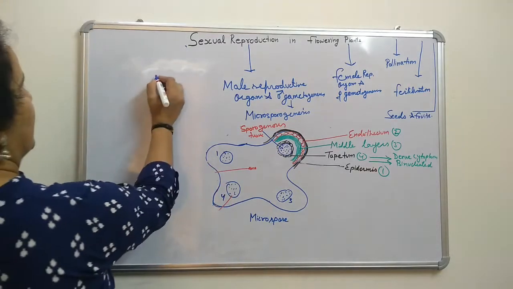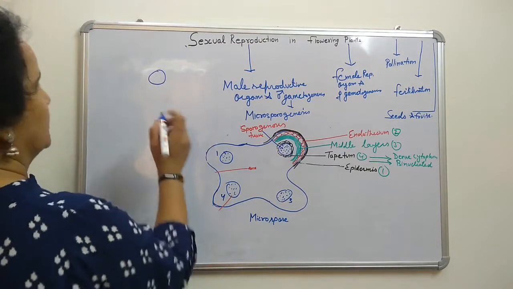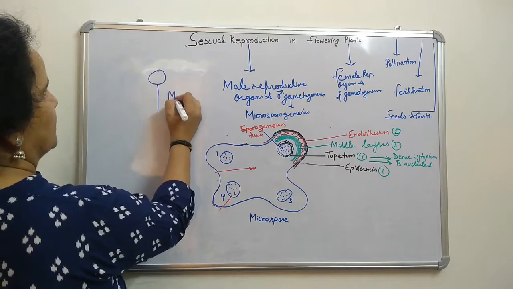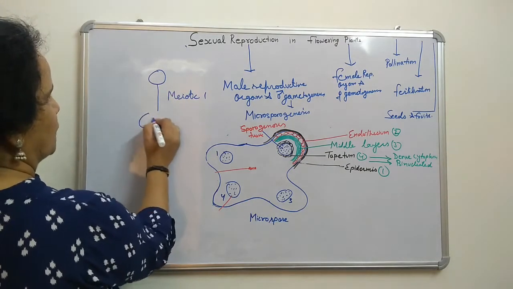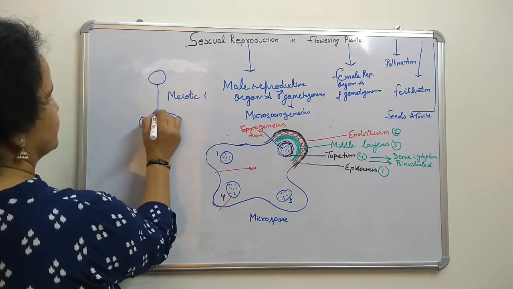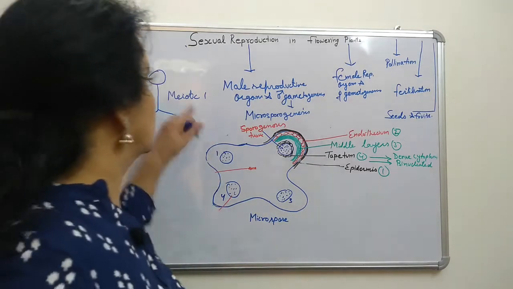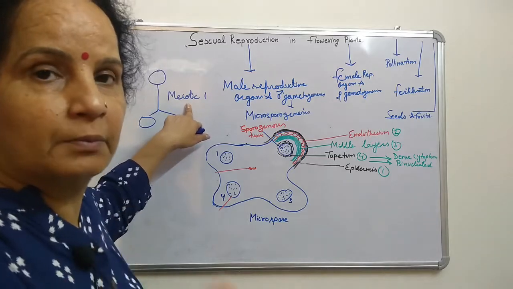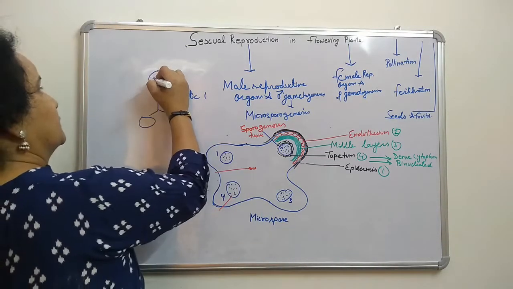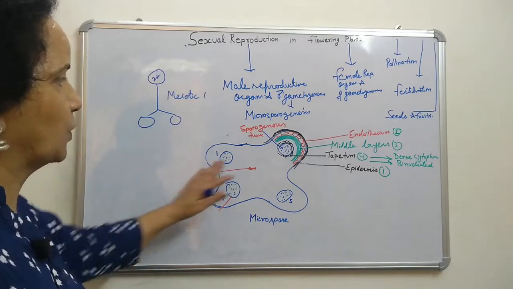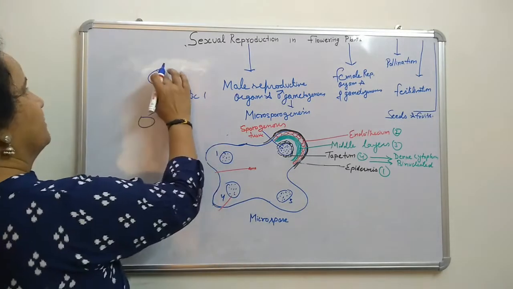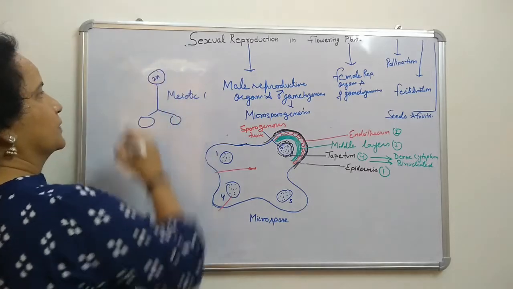If one cell multiplies through meiotic division, the first meiotic division gives 2 cells. As you know, in meiosis the chromosome number becomes half. The entire plant body is diploid, so all cells have the diploid chromosome number, 2n.